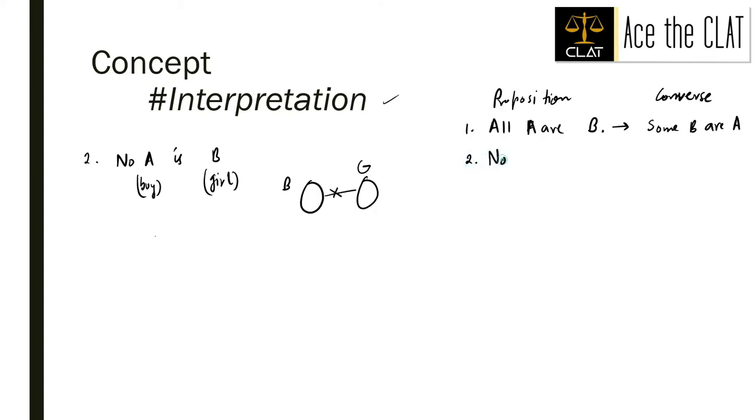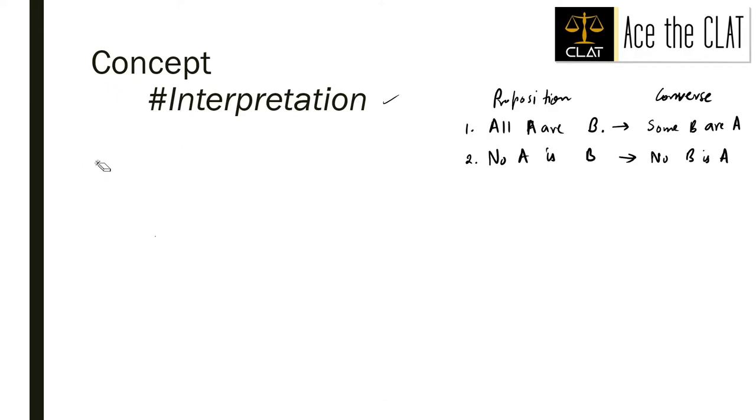Okay. No A is B. What would the converse be? Think. That no girls are boys, right? When we say no A is B, the converse of it would be that no B is A, because in no case or in no possibility can any part of B lie with A.